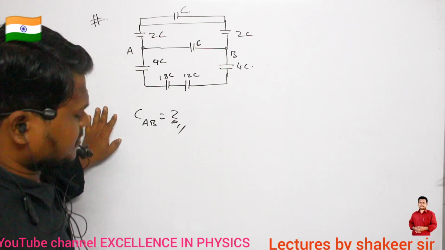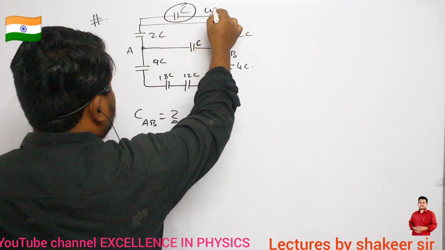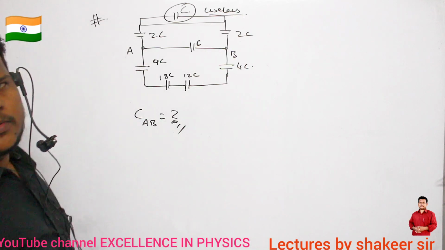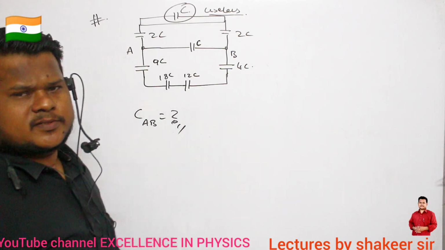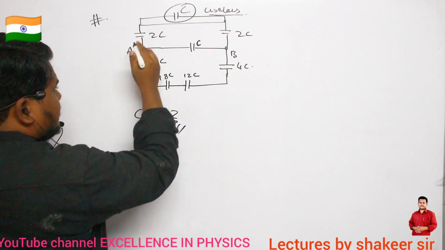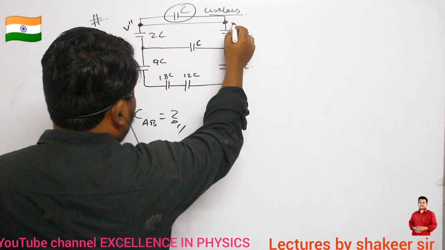I observe that this capacitance C is useless. This is what I understand. Clear? Why is that capacitance useless? Because here I have a short circuit. Clear? So here if the potential is V double dash, here also the potential will be V double dash only.